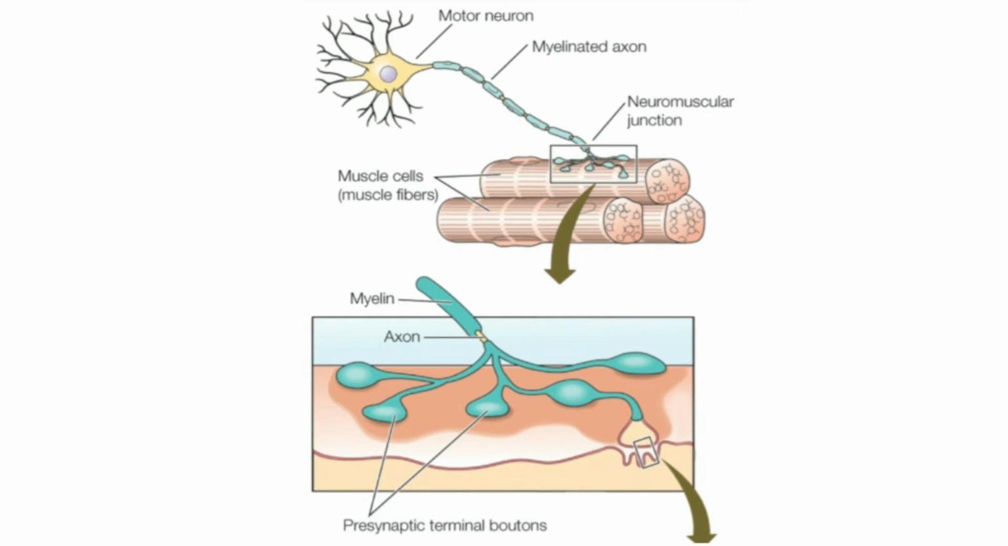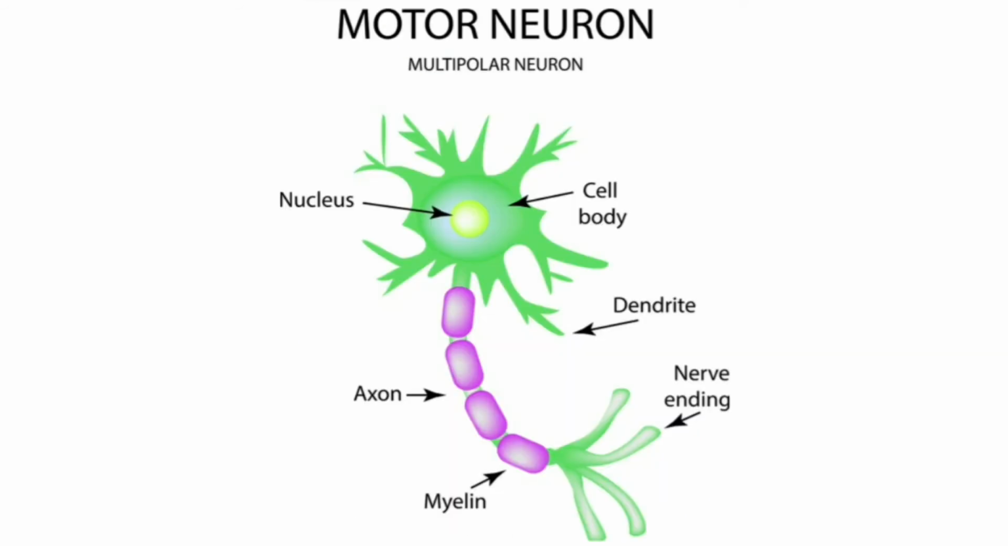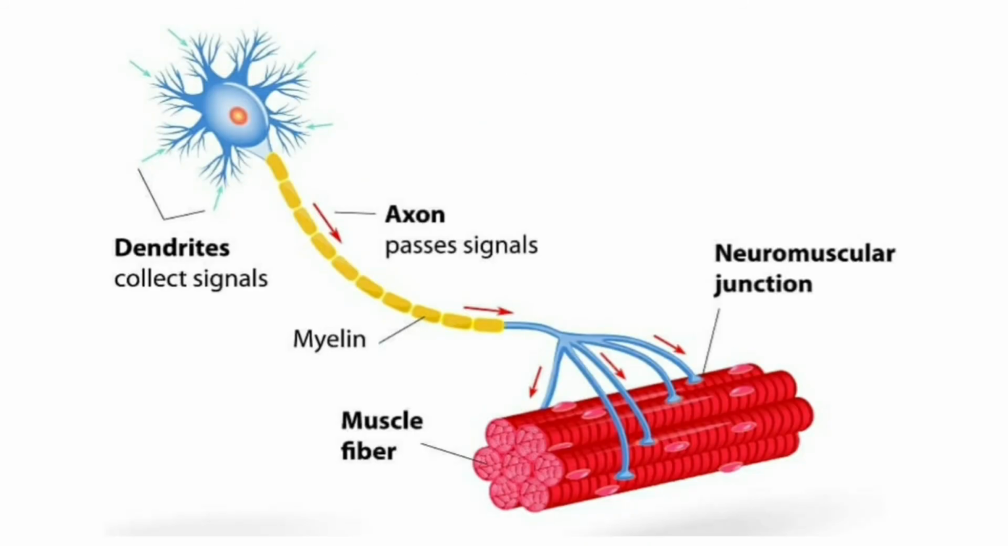Now please listen carefully. One motor neuron may connect many muscle fibers because it is multipolar. What do you mean by the term multipolar? Each nerve cell has a single axon and many dendrites. Because of this presence of many dendrites, it is able to connect to many muscle fibers. This is called multipolar nature. So, motor neuron is multipolar.